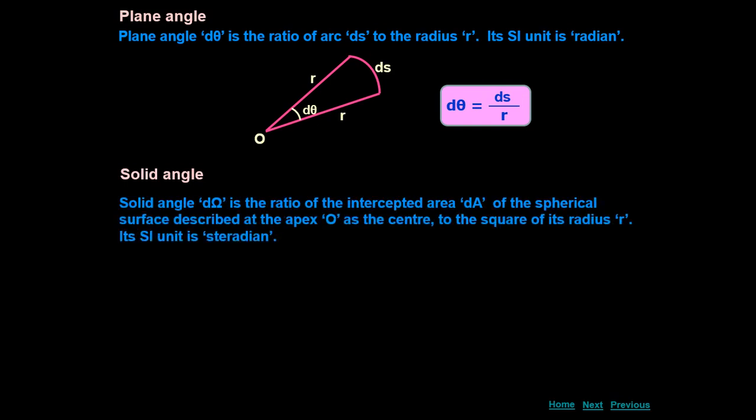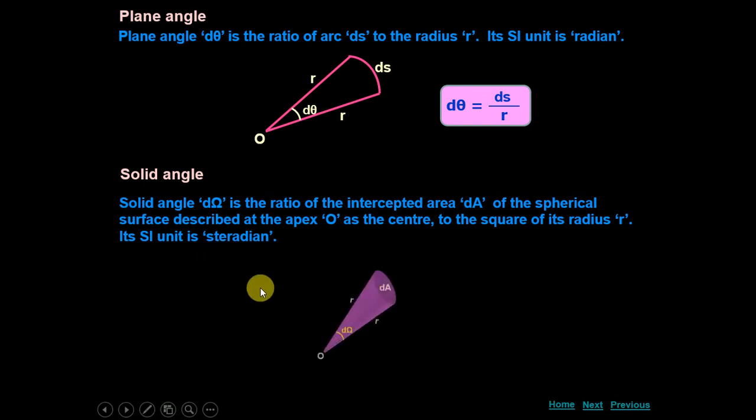Solid angle. Solid angle is the ratio of the intercepted area dA of the spherical surface described at the apex O at the center to the square of its radius r. Its SI unit is steradian.